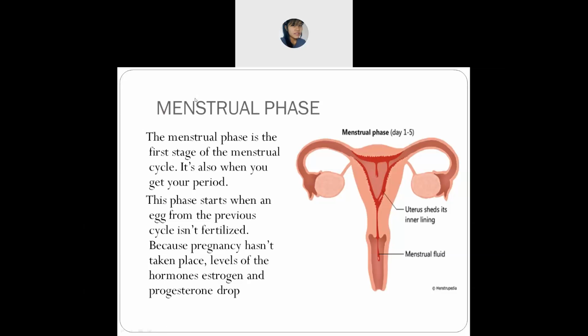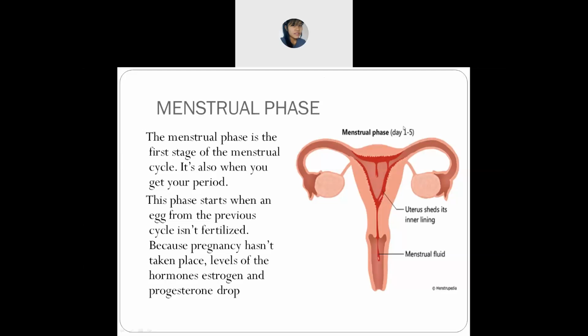Which means the egg, reproduction is not taking place. That's why it's occurring again. Oh, okay, ma'am. A girl or a woman was not pregnant, that's why the menstrual cycle will begin again. That is the menstrual phase. Do you understand now? Yes, ma'am.